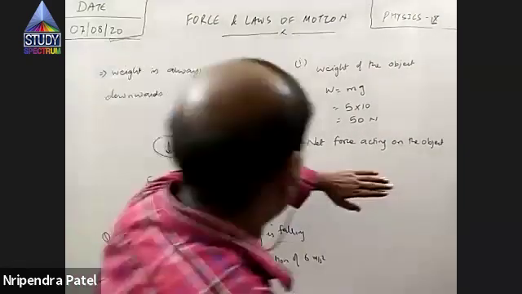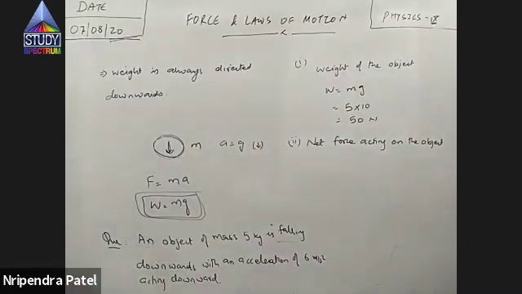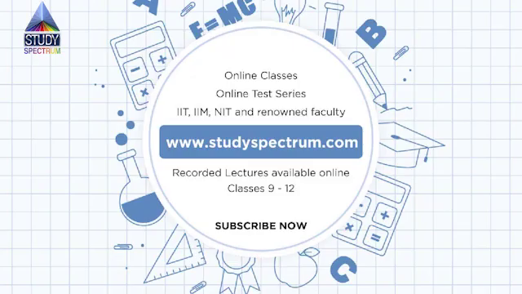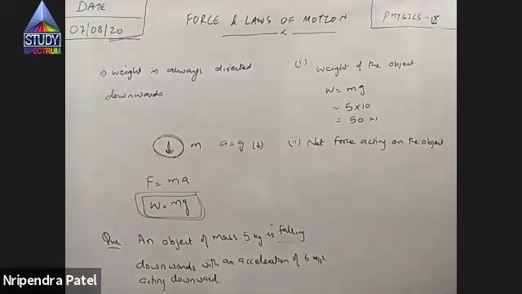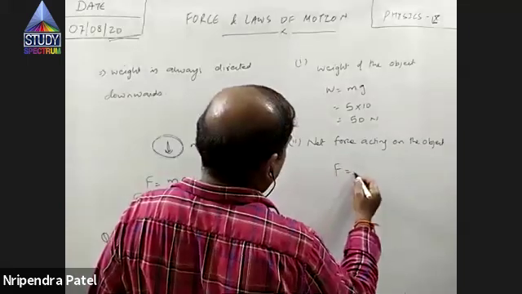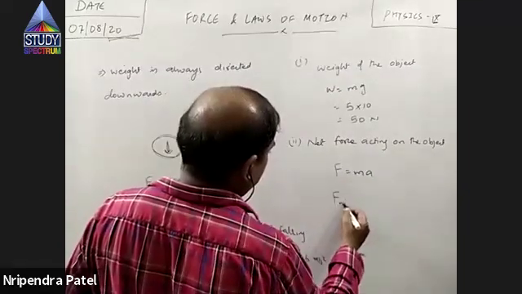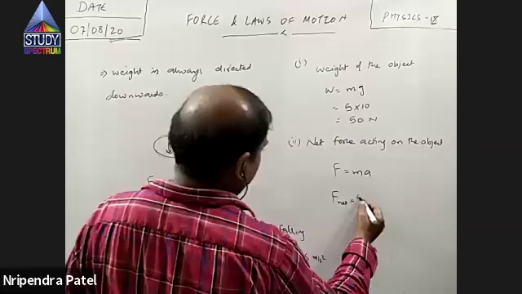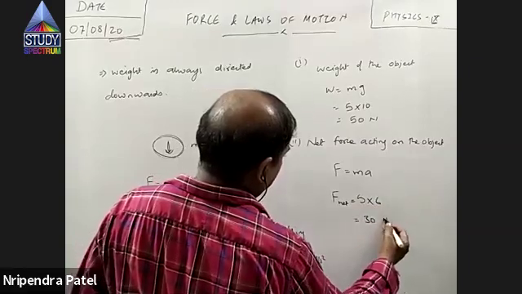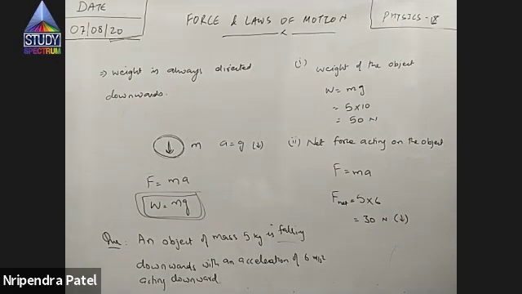It will not change. Now tell me what is the answer for the net force acting on the object. Now you need to apply Newton's laws of motion. So net force is 30 Newton. How? Newton said net force produces acceleration. F equals ma. So net force must be mass, which is 5, times acceleration, which is 6. So 30 Newton downward. Newton said acceleration is due to net force.